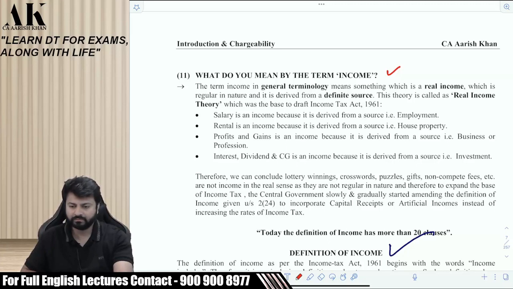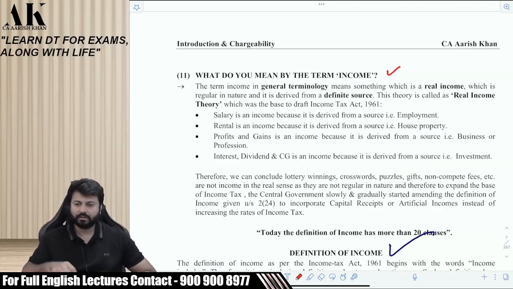The term income in general terminology means something which is a real income, which is regular in nature and it is derived from a definite source. This theory is called the real income theory, which was the base to draft the Income Tax Act 1961.